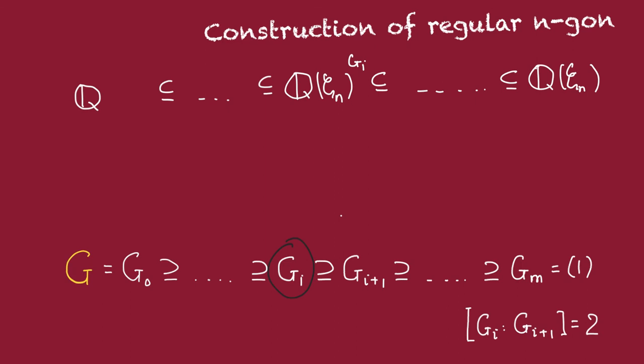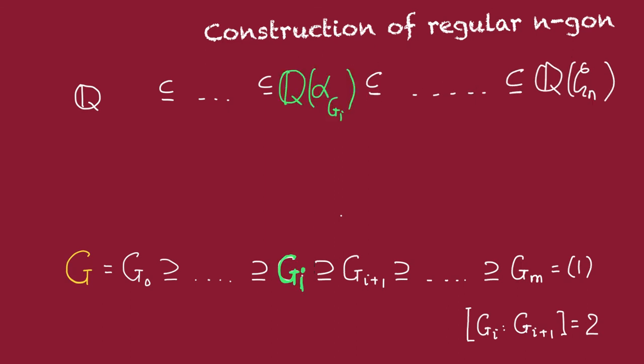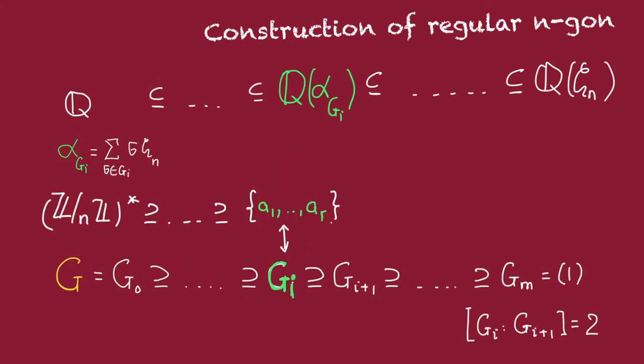We then use Galois correspondence to get a chain of subfields by taking the fixed fields of these. And explicitly, the fixed field of G_i is just Q adjoining the period corresponding to G_i, where this period is just going to be given by the sum of all elements in the orbit of this primitive root of unity under G_i. In particular, if G_i corresponds to this subgroup {a_1, ..., a_r} of this (Z mod nZ)*, then this period is just going to be given by zeta^a_1 plus ... plus zeta^a_r. So that's how we can explicitly find this chain of subfields if we know an n-gon is constructible.